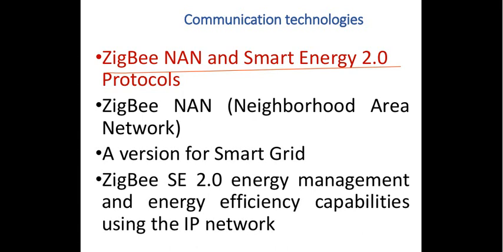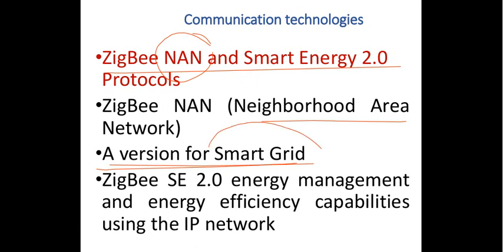So NAN, that is the neighborhood area network. The neighborhood area network is a version for smart grid. I will take up this point when we come to the case studies, in what way your IoT can be used in smart grid applications, when we complete all these discussions.